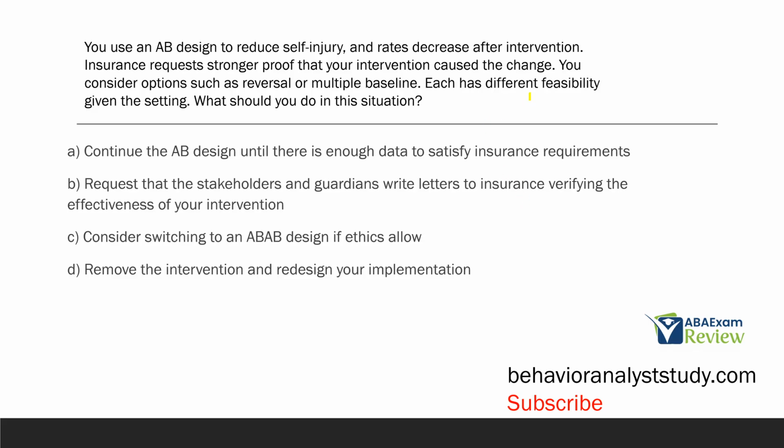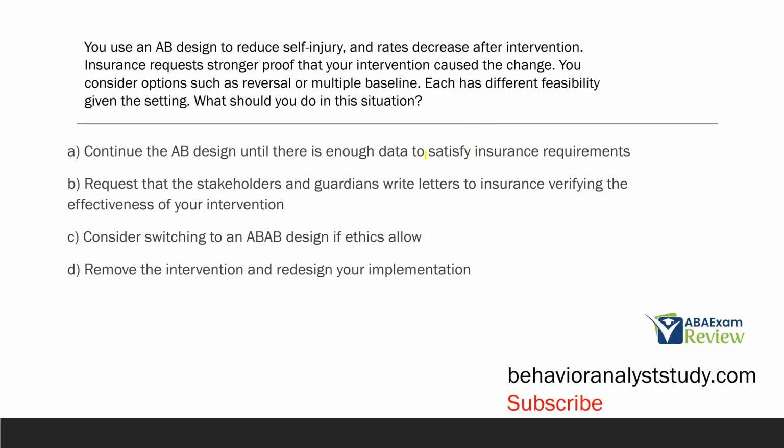You use an A-B design to reduce self-injury and rates decrease after intervention. Insurance requests stronger proof that your intervention caused the change. You consider options such as a reversal or multiple baseline. Each has different feasibility given the setting. What should you do in this situation?